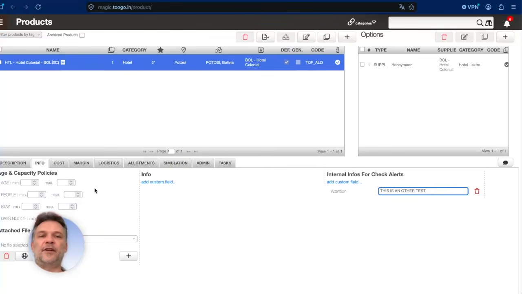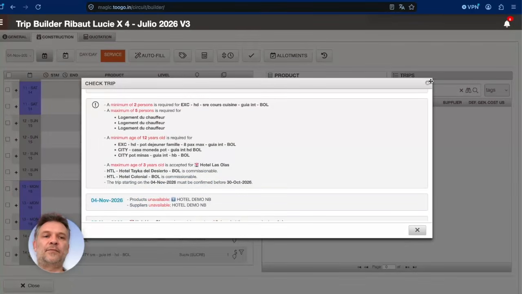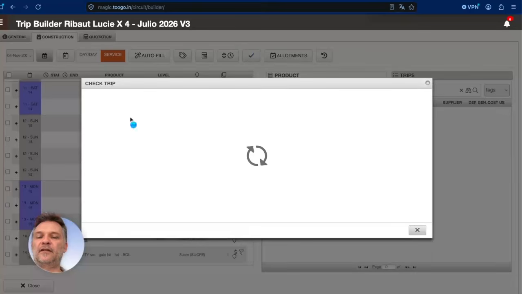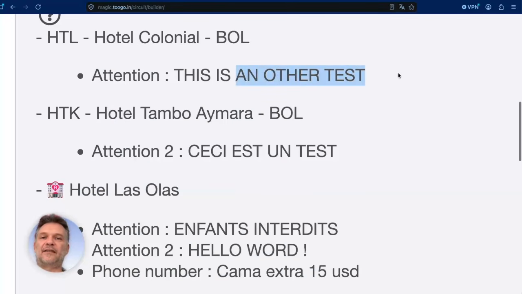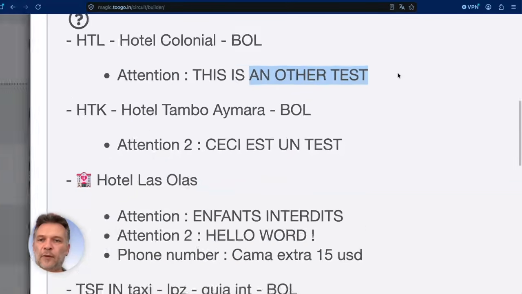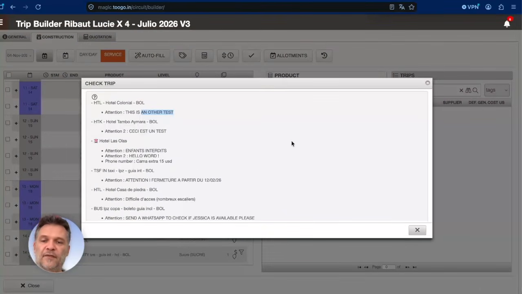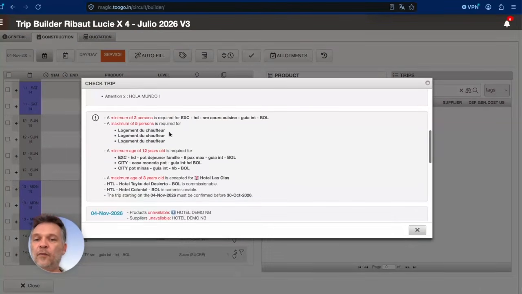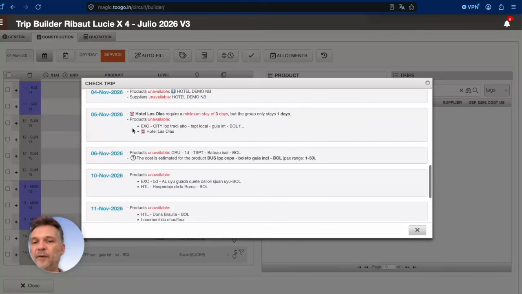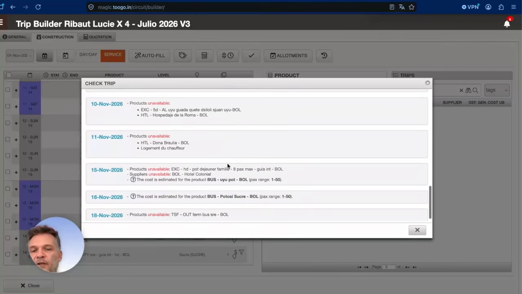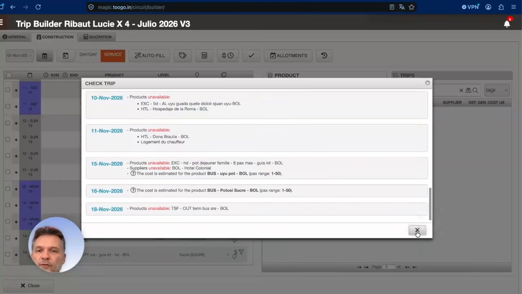Just put the information, and when you go back to your trip, if I open it once again, you will have directly the information. This is another test. So this is the way it works for the custom fields. Here for the info directly, and after that you have the day by day with information and if it's unavailable, and you have like all the list of information. So you can have a look at that.